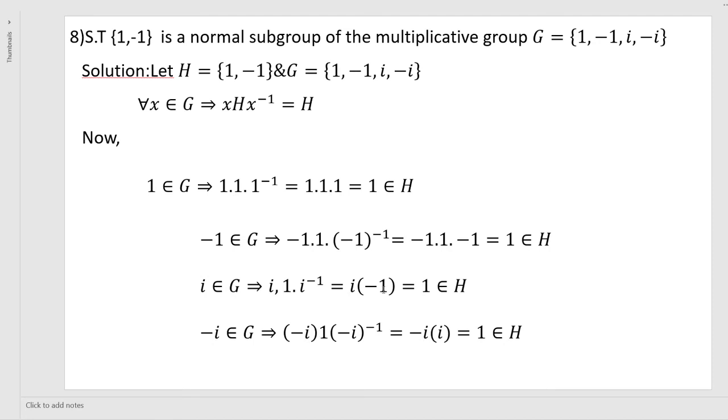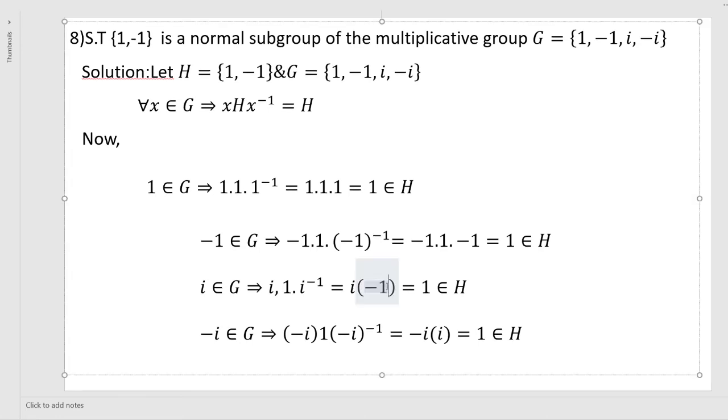Minus i into i, that is minus i square, which is minus into minus, plus 1. This is 1.